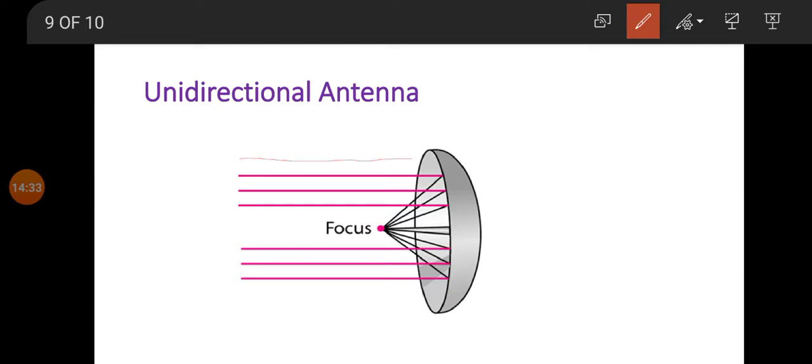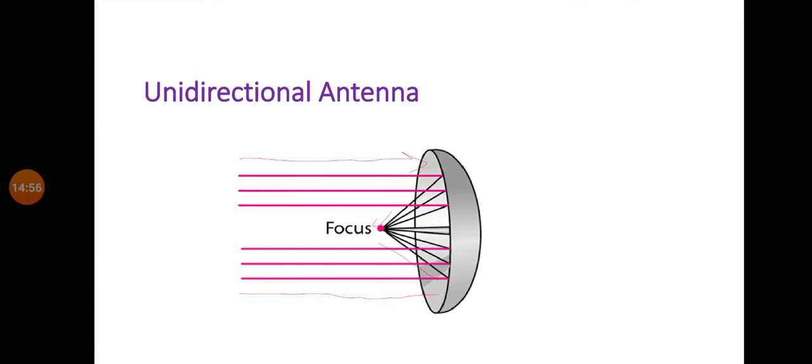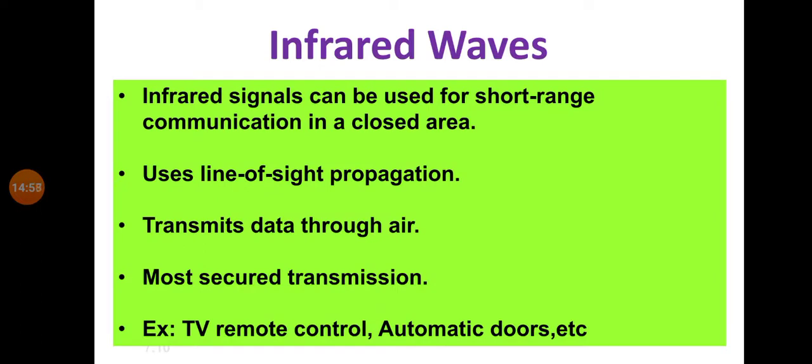This ray is coming like this, and here it gets reflected and reaches the focus point. Clear? Then from the focus it reaches the other antenna wall, and then it gets reflected and travels. So this is all unidirectional, only one direction. Clear? The next type of unguided media is infrared